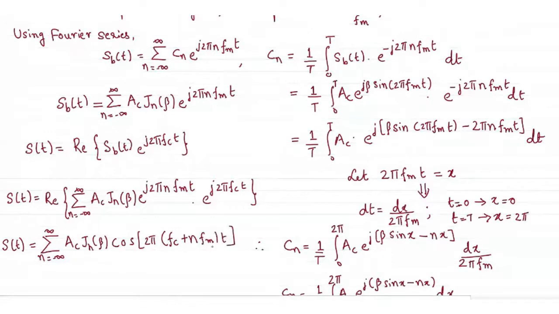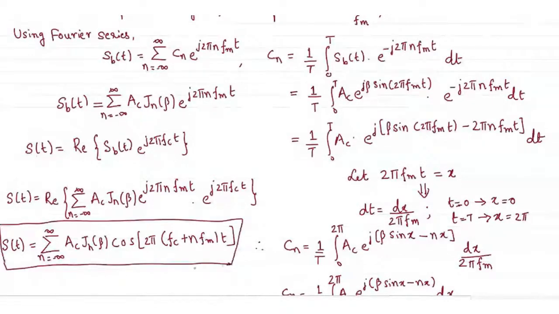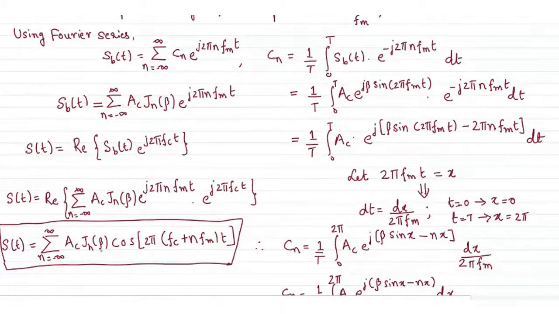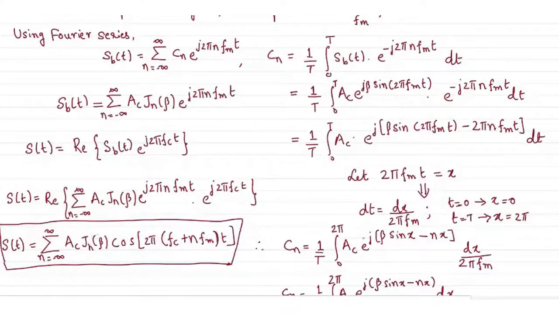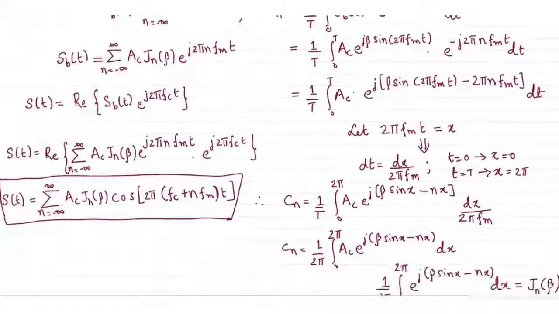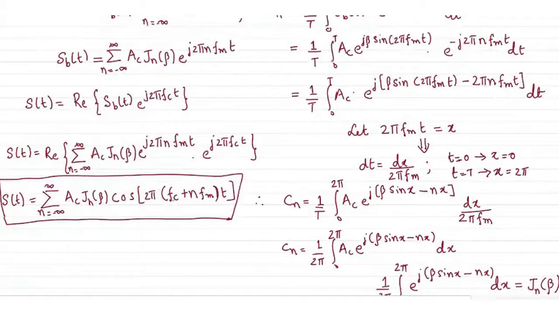This is the final expression required for us to find the frequency spectrum of any FM modulated signal with arbitrary value of beta. Of course, this comes with the conclusion of today's session. I will not go much deeper into the analysis, which I'll take in the next session, where we need to find the nature of this Bessel function as well. So this also needs to be understood in a little detailed way if you have not come across this particular function. What do you think at this point would be the bandwidth of an FM modulated signal for arbitrary value of beta?